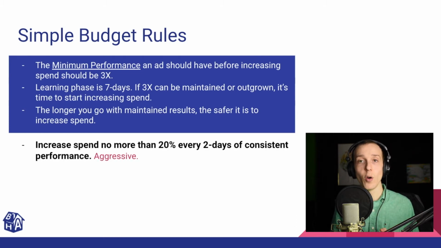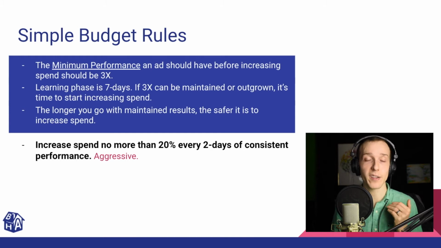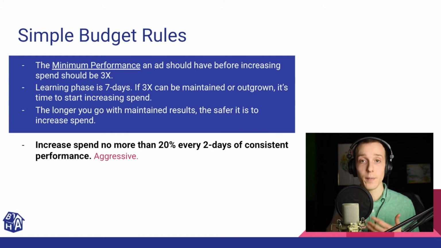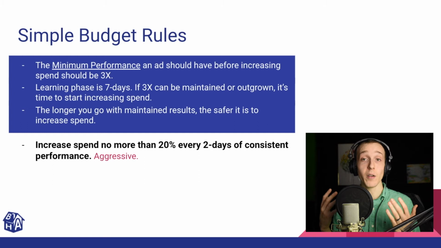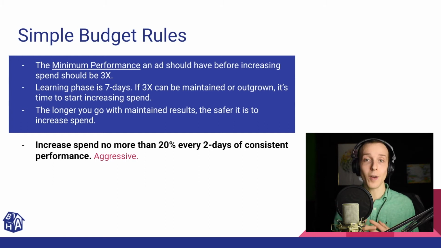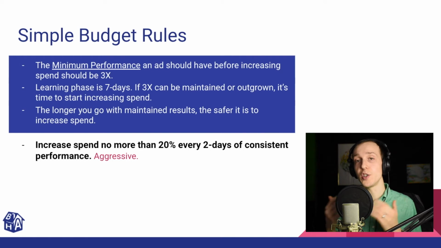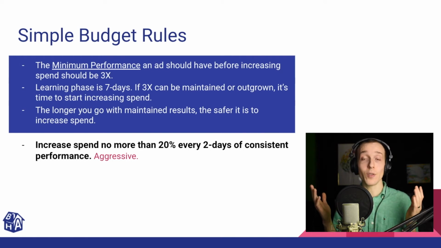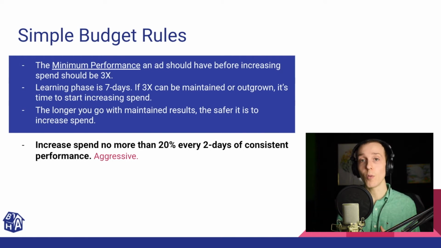Increase spend no more than 20% every 2 days of consistent performance. And this is a very aggressive way to be increasing spend. This is what was recommended to me by Facebook themselves because they actually see the market can be so volatile. So ideally, we're in the account and we're monitoring it closely, but generally, you don't want to be making too big of a change because the market's volatile. It could change that quickly and not perform well.